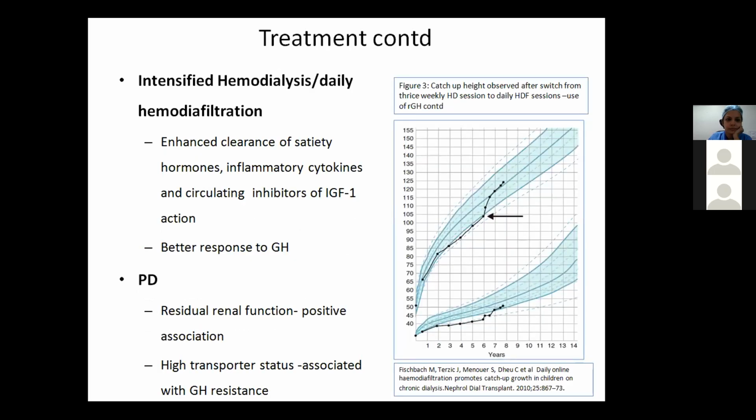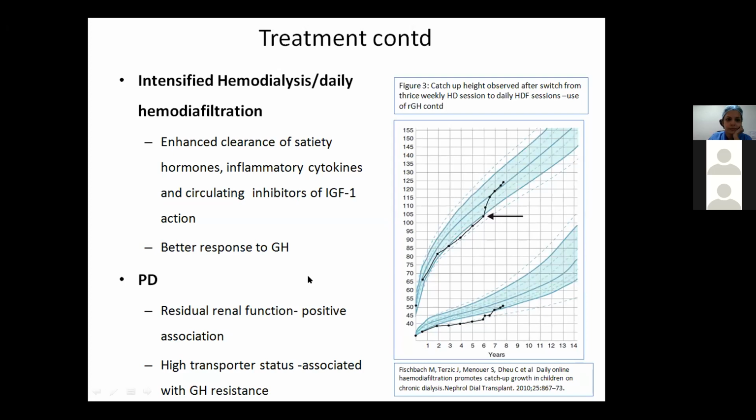Now, intensified hemodialysis or daily hemodiafiltration is very effective by bringing about enhanced clearance of the satiety hormones and inflammatory cytokines. And there is also a better response seen to growth hormone. This was a study which was done by Fischbach et al. Here, the patients were switched from thrice weekly hemodialysis sessions to daily hemodiafiltration sessions, and the recombinant growth hormone was already going on. This is a graph of a single patient. Here we see that as soon as the session was changed to daily hemodiafiltration, there was a significant catch-up growth seen, as shown by the arrow.